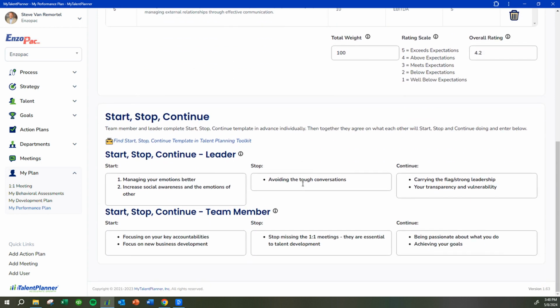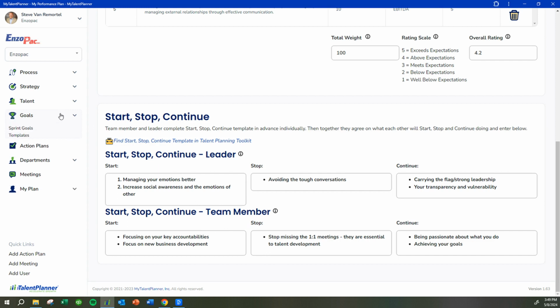And one of the most powerful performance conversations you can have is using start, stop, and continue. Having the leader fill out what the leader can start, stop, and continue doing to help this team member succeed, and what the leader thinks the team member has to start, stop, and continue doing. And then the team member also fills out those 2 questionnaires as well. And it's really a collective conversation on how we both can get better to help that team member perform at a higher level.